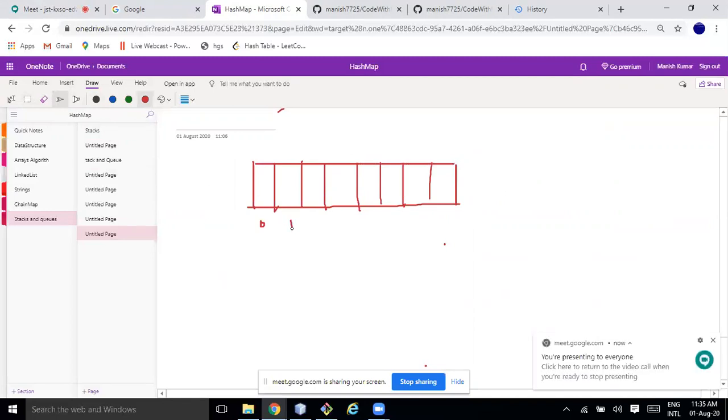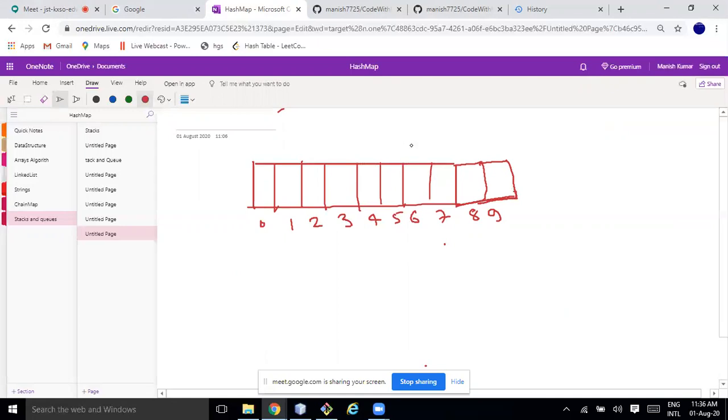Yes. 1, 2, 3, 4, 5, 6, 7, 8, 9. Okay, so two things. I am talking about enqueue first. Let's say this is my first pointer, first index.